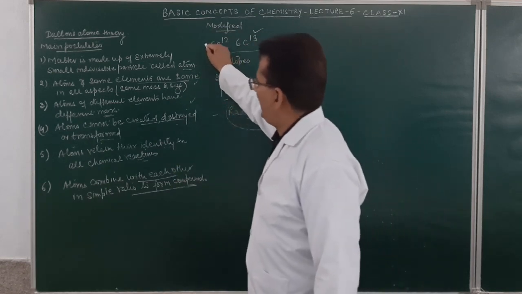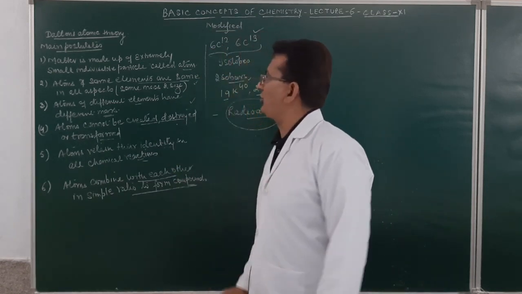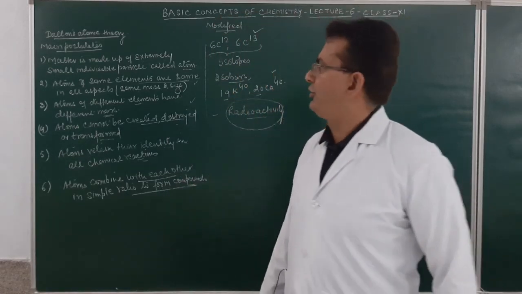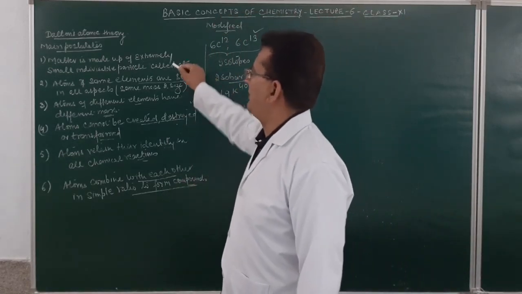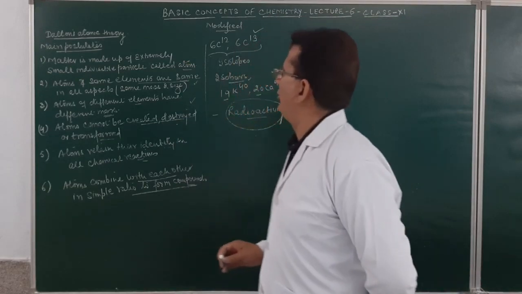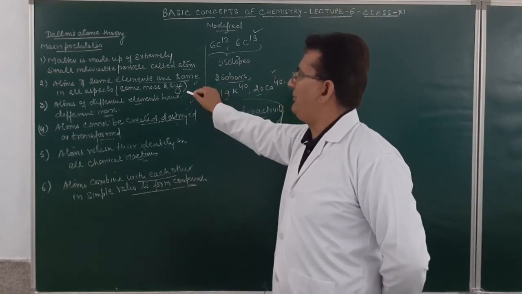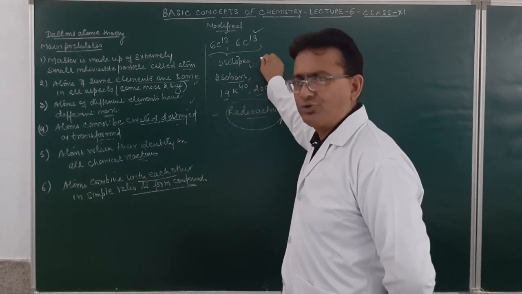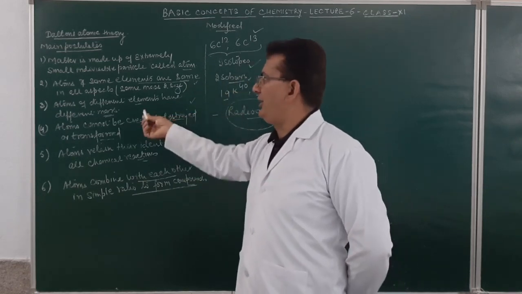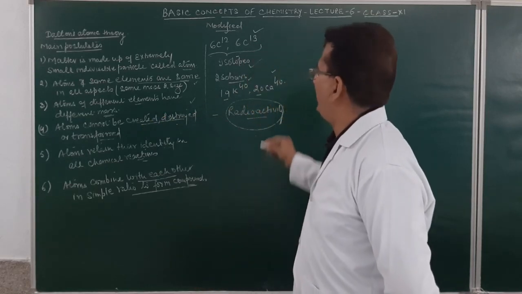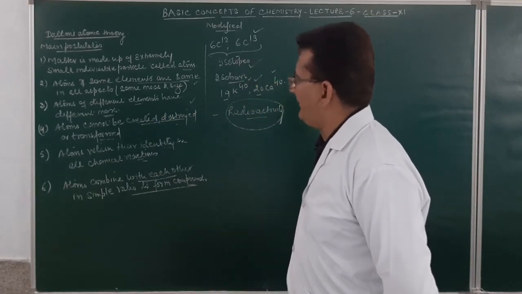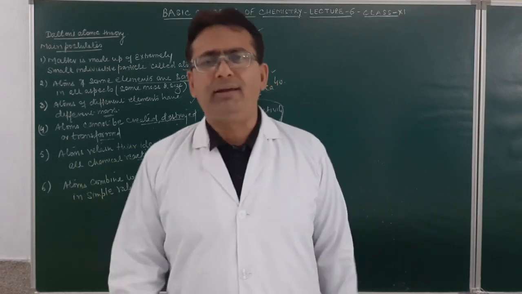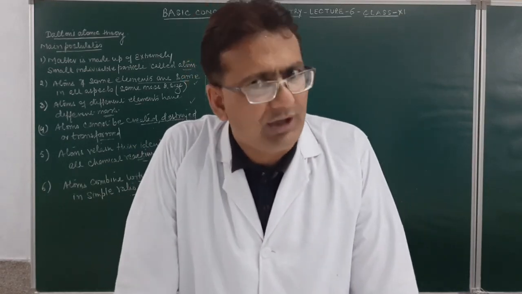But to let you recapitulate, I have tried to explain what I mean by Dalton's atomic theory. So what are the main points? Matter is made up of extremely small indivisible particles called atoms. Atoms of the same element are the same in all aspects, but the modified theory says that there occur isotopes. Atoms of different elements have different masses; the modified theory says that there occur isobars. Then, atoms cannot be created, destroyed or transformed, but there is nuclear transformation in the concept of radioactivity.